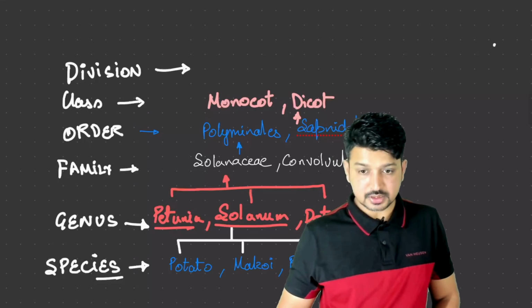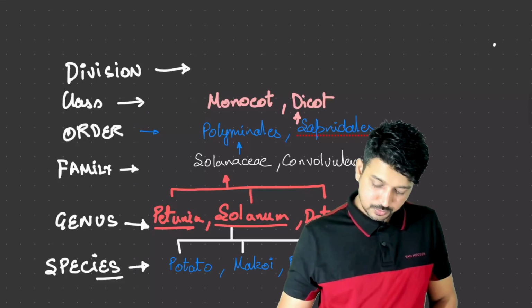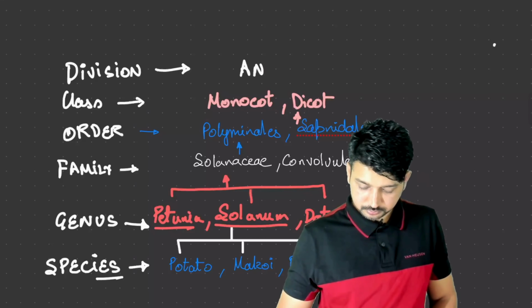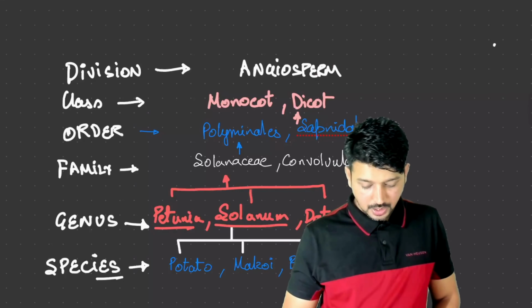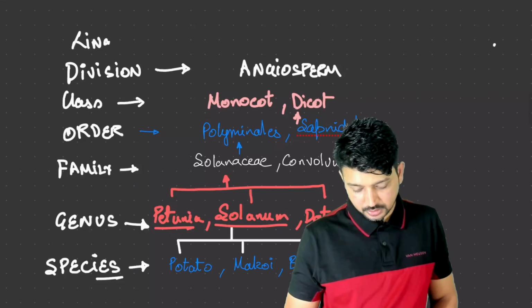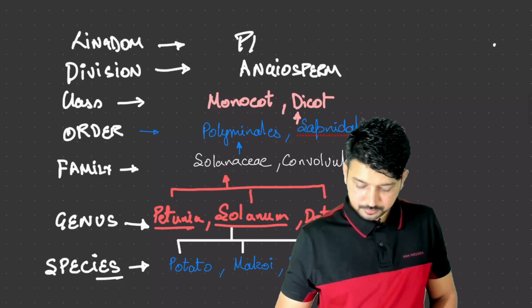So they are placed in a singular division, that is Angiosperm. All of them are placed under Angiosperm. And Angiosperm is kept under a single kingdom, that is kingdom Plantae.